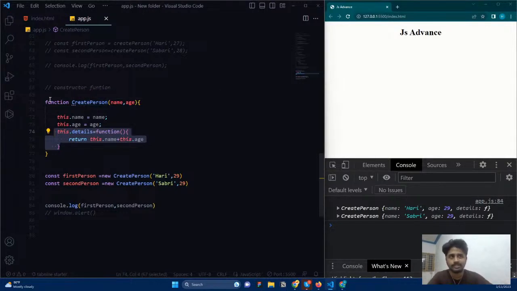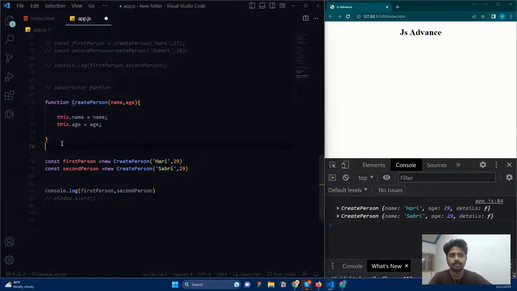Remember that this is a prototype, a constructor function that is creating the objects. So instead of adding this function inside the objects, whatever we are telling here, it goes inside an object and it is going to create an object for us. So instead of this object, what we can do is add this function to the prototype. How can we do this? Well, we remove this one.